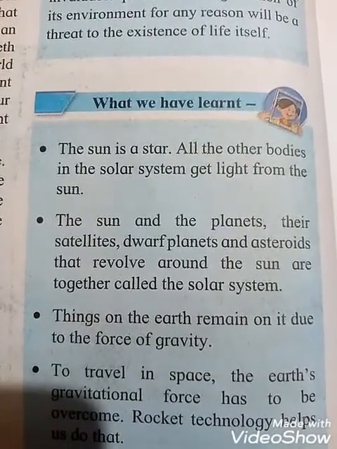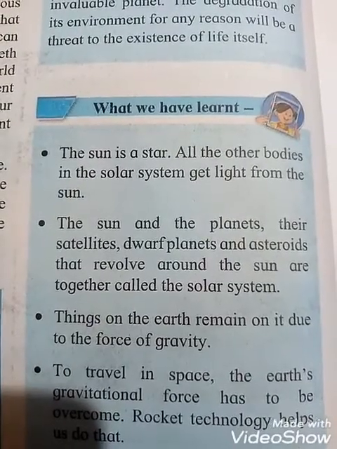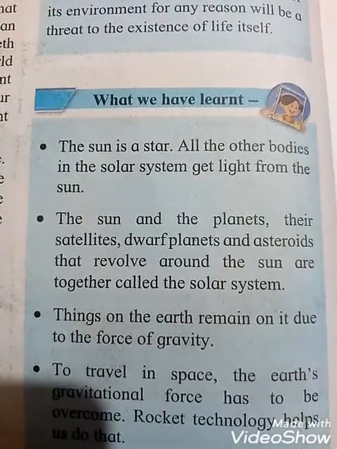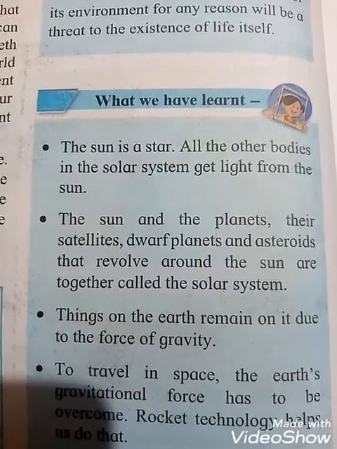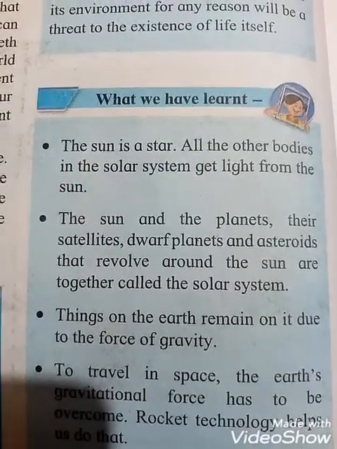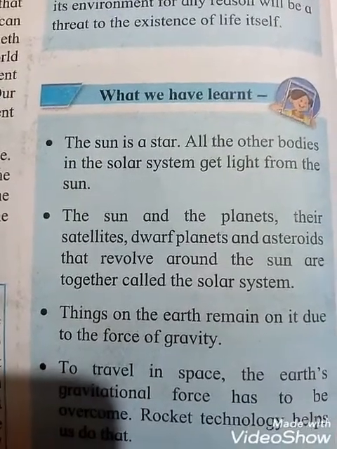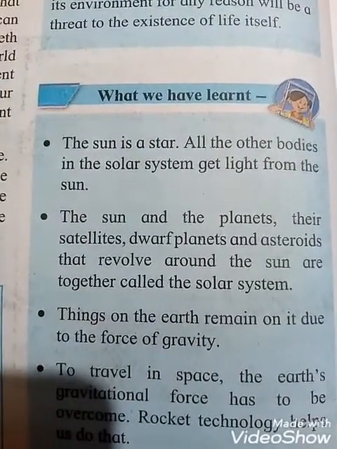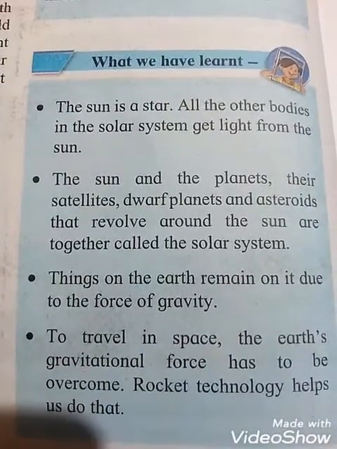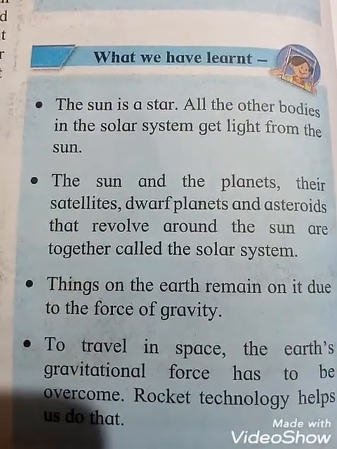Next point, the sun and the planets, satellites, dwarf planets and asteroids that revolve around the sun are together called the solar system. Next point, things on the earth remain on it due to the force of gravity.